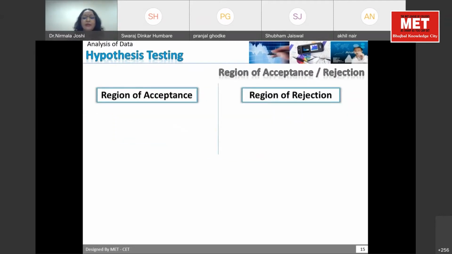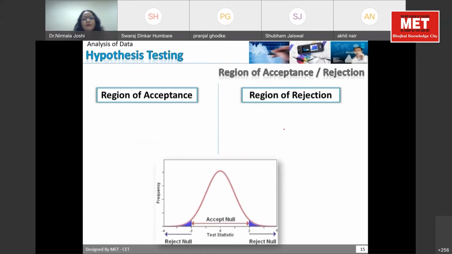Now, based on this concept, you must have understood that if my observation is coming under this, say when I am doing the ±2 standard deviation or 1.96 standard deviation, my 95% observations are coming in the middle. And the sample I have picked up, the value is coming here. It means this is my reason of acceptance. It is from the same population.